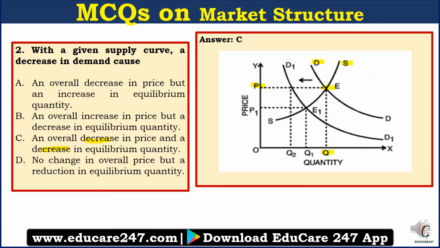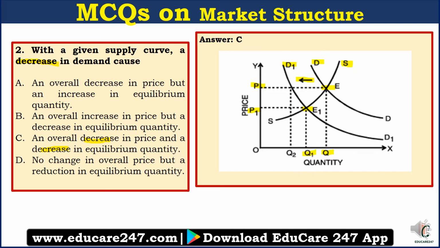Now what happens is there is a decrease in demand, right? So when there is a decrease in demand, the demand curve shifts to the left. So you get a new demand curve D1. But the supply curve is the same, there is no change in supply, right? So now the new equilibrium point where the new demand and the original supply curve meet is E1. So at point E1, the corresponding price would be P1 and the corresponding quantity would be Q1, right?